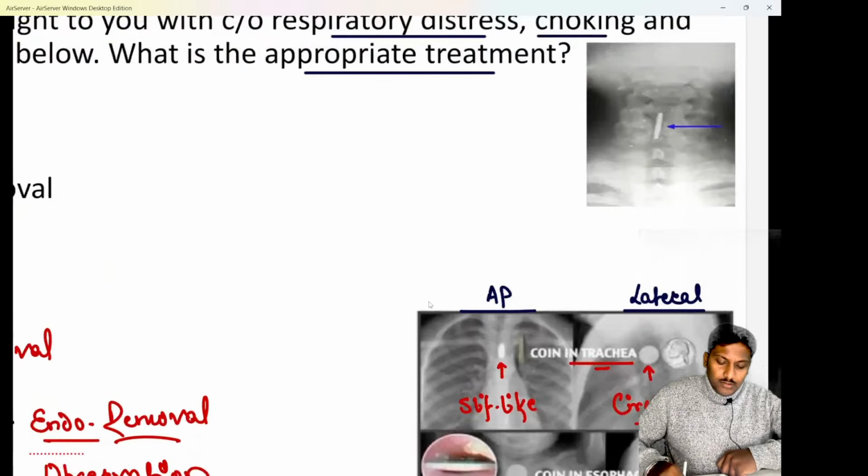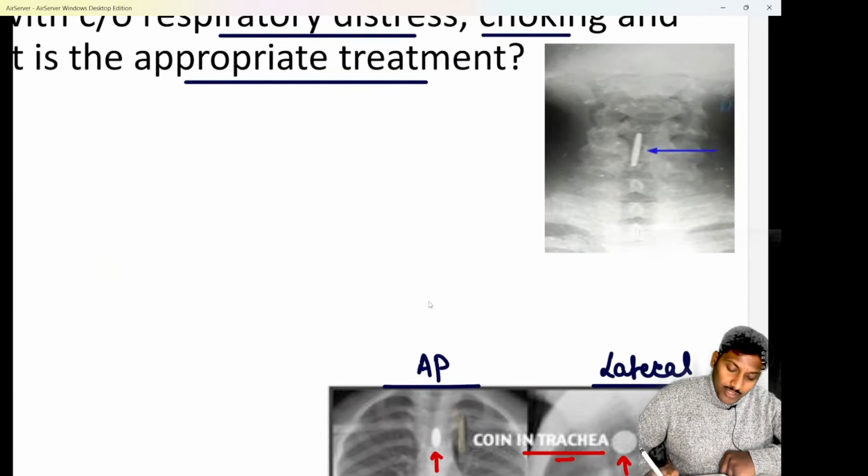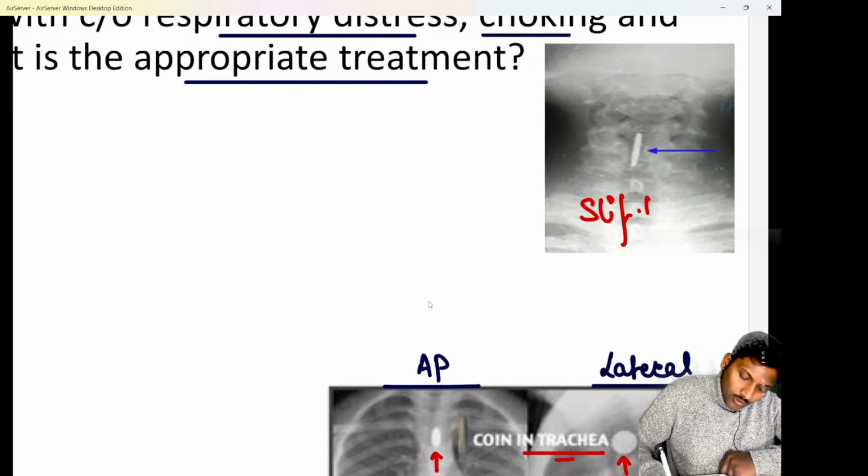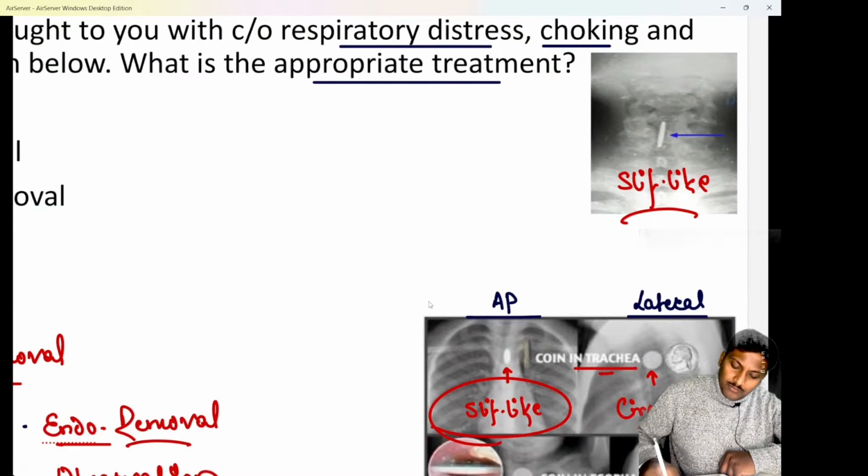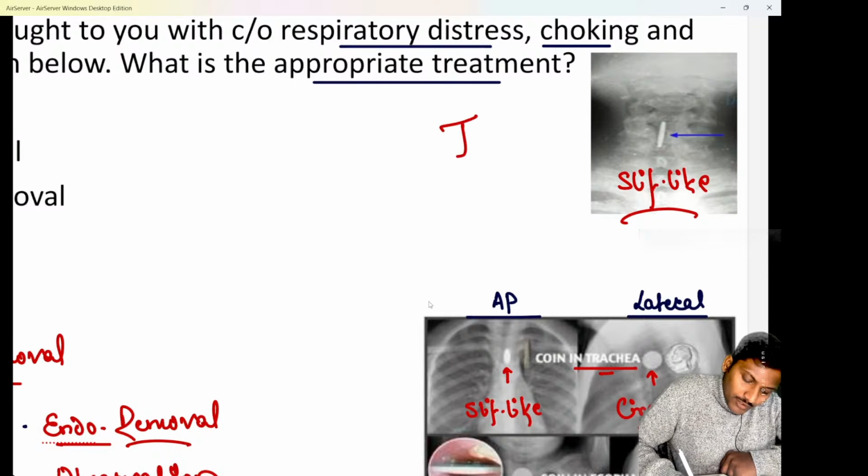Here you can see that the foreign body is appearing slit-like on the AP view, and I hope all of you are quite aware, whenever the foreign body appears slit-like on the AP view, that means the location of the foreign body is inside the trachea. So here definitely it is a case of a tracheal foreign body.